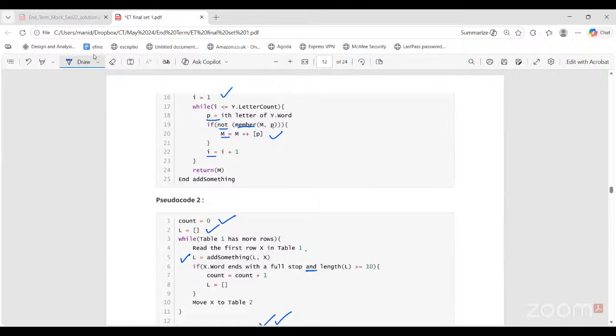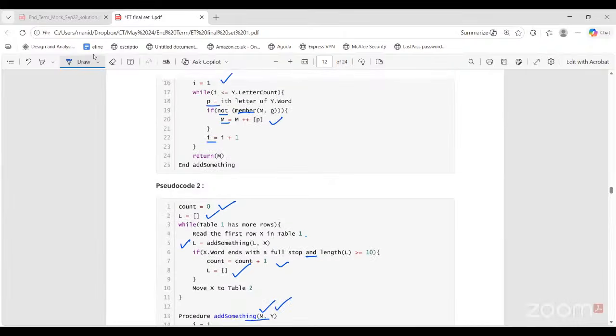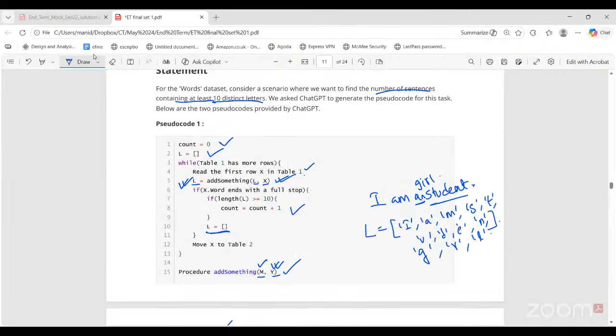So X word, if you are at the end of a sentence and the length of list L is greater than or equal to 10, then count is incremented. L is set to empty list. So is this correct or not? This check is not correct. Why is it not correct?